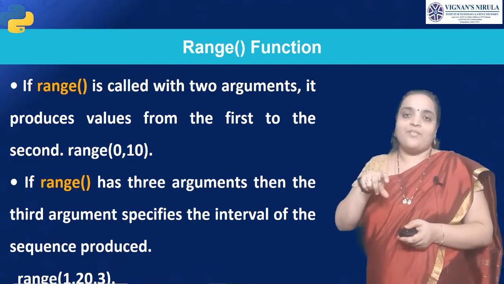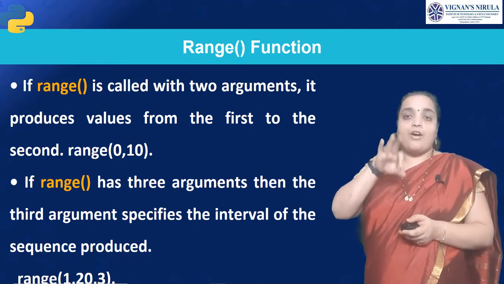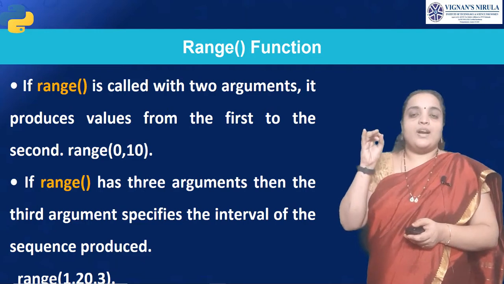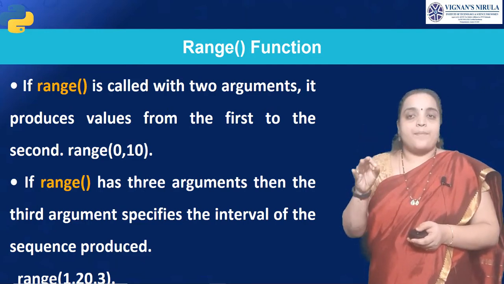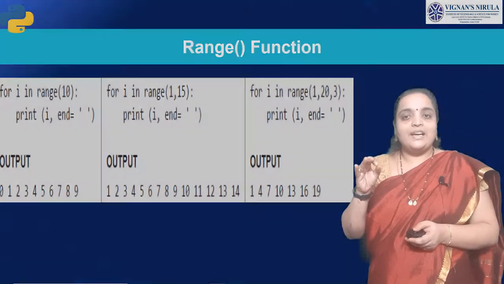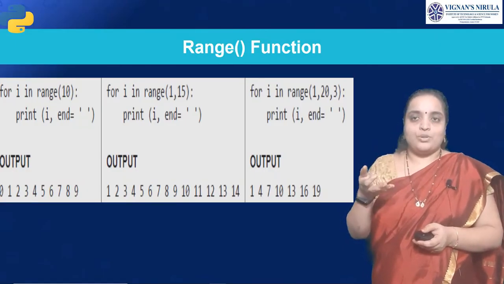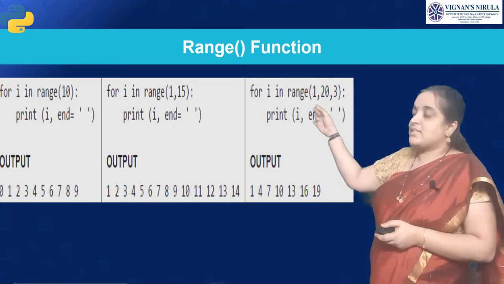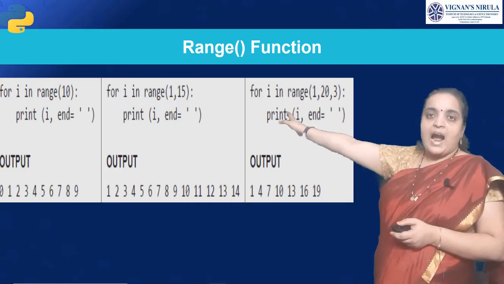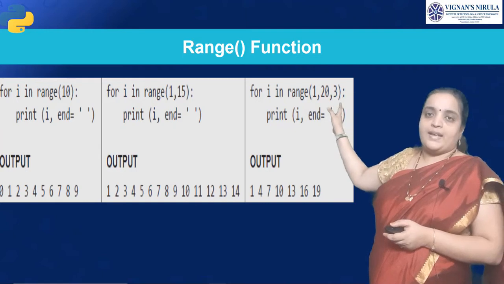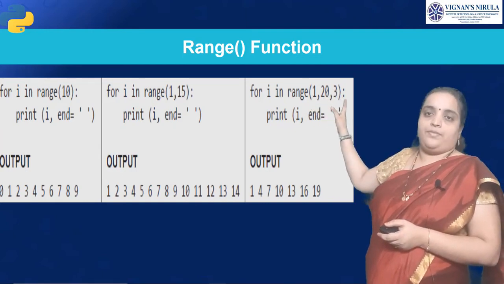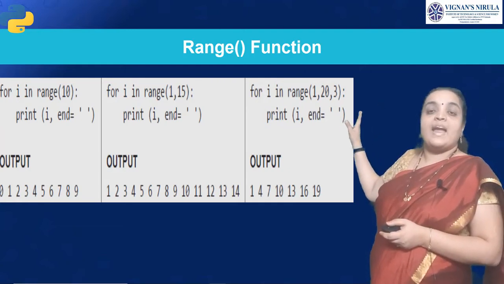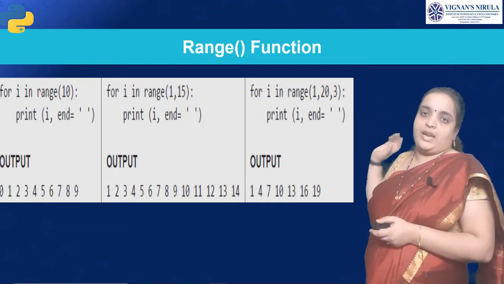And it can also have 3 arguments, as I have already told you. The 3 arguments are: the first one is beginning, the second one is ending, the third one is step. Is that clear? You have seen the example also. Here, we have used a single index, that is 10. And here, we have used a double index. It starts from 1. It ends with 15. In the third one, we have seen it starts with 1, ends with 20, with step count 3.